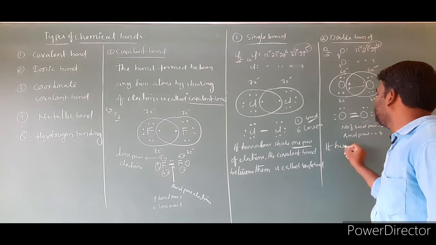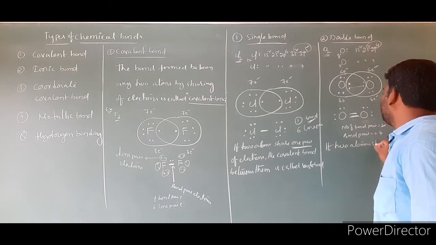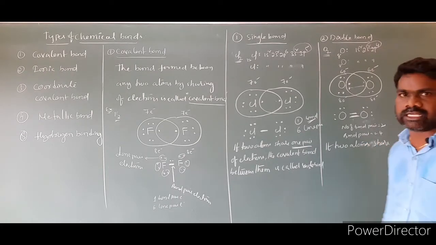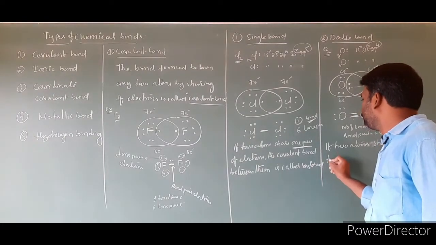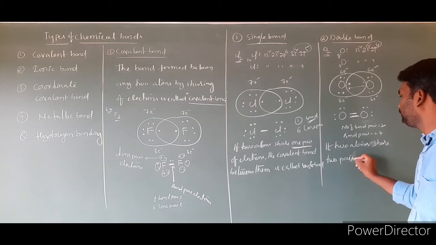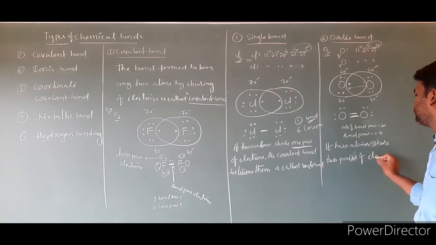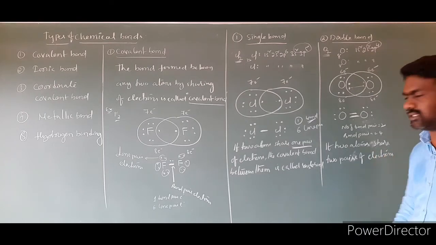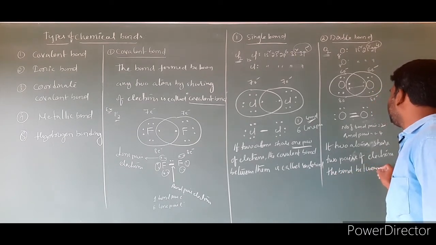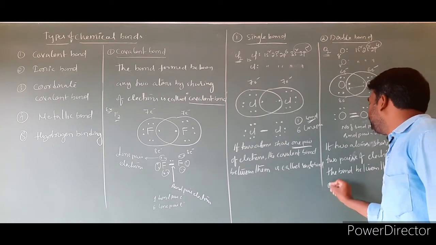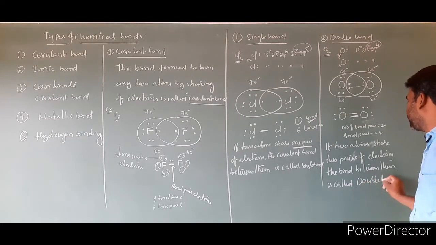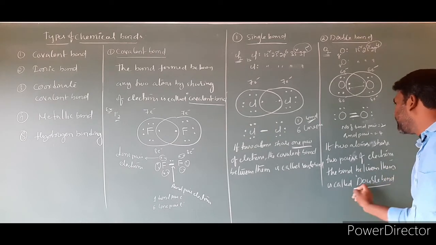If 2 atoms share 2 pairs of electrons, the bond between them is called a double bond.